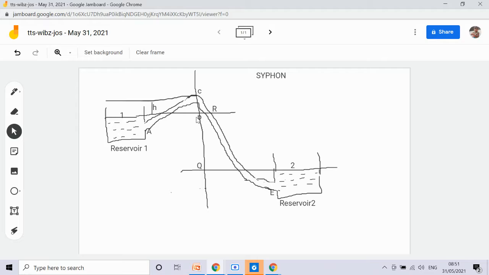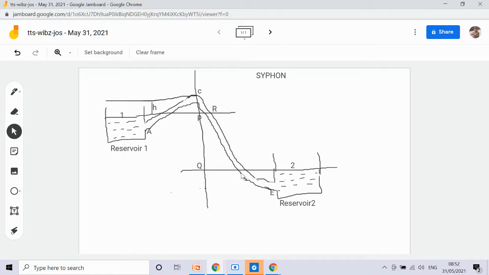So the pressure at P, you can see here, the pressure at P or at R is equal to the pressure at 1. So the pressure at 1 is equal to atmospheric pressure. Next, similarly, the pressure at 2 is equal to the pressure at R plus the weight of the column P and Q.